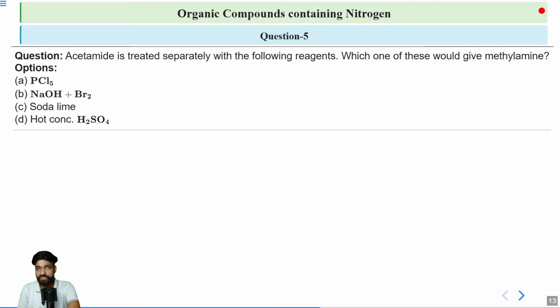So, how many moles of NaOH will you use in this reaction? If you have seen the reaction properly, you must have noticed the number of moles as well.